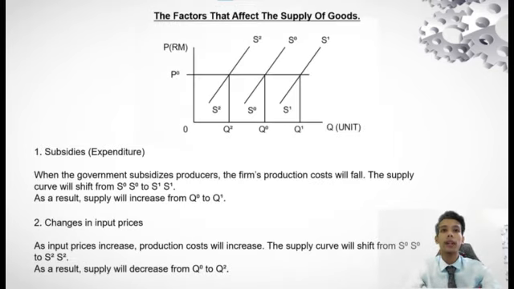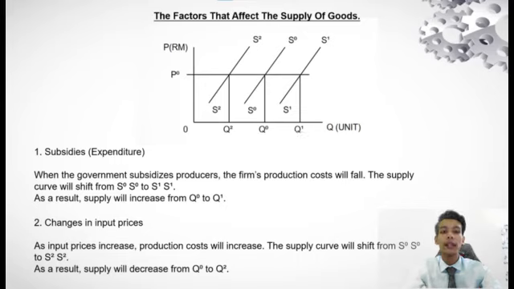Now let's see the factors that affect the supply of goods. First factor is subsidies or expenditure. When the government subsidizes producers, the firm's production cost will fall. The supply curve will shift from S0 to S1. As a result, supply will increase from Q0 to Q1.